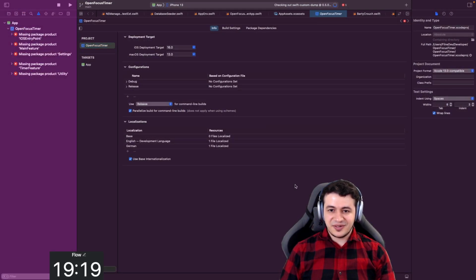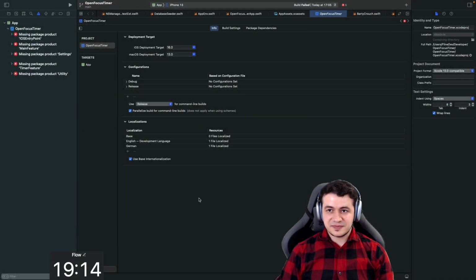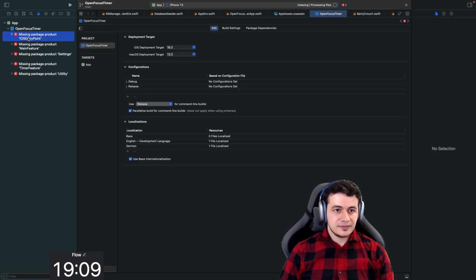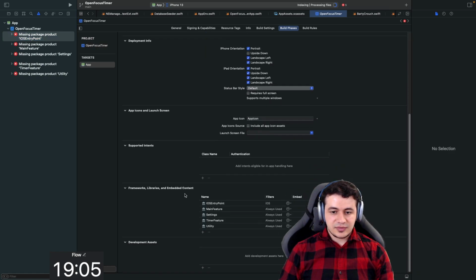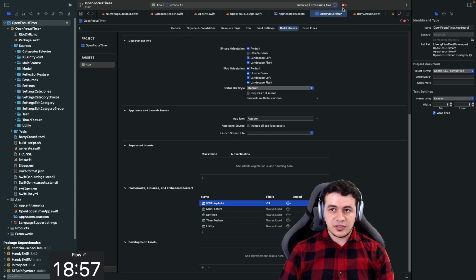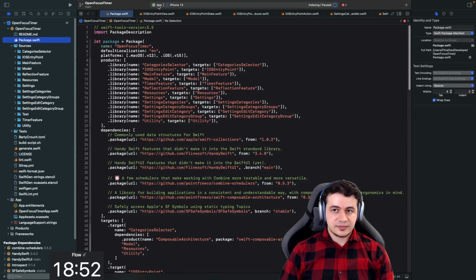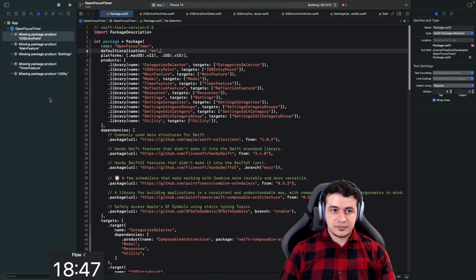Oh, what's going on now? Oh, that was interesting. Graphic card problem, I guess. Missing package product iOS entry point. Yeah, of course, the app doesn't build because it has to first check out everything. Which is, I hope, an ongoing process, is it? Let's build again. Yeah, it's building now.